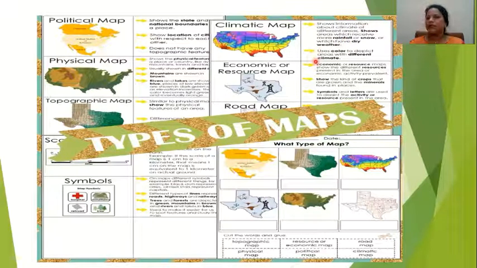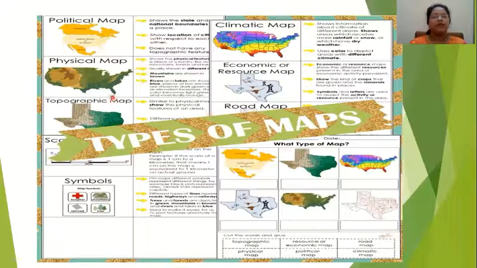Next is economic or resource map. So economic and resource map gives you information about population or economic importance, economic resources, crops, minerals, all these things you can study from this economic map.